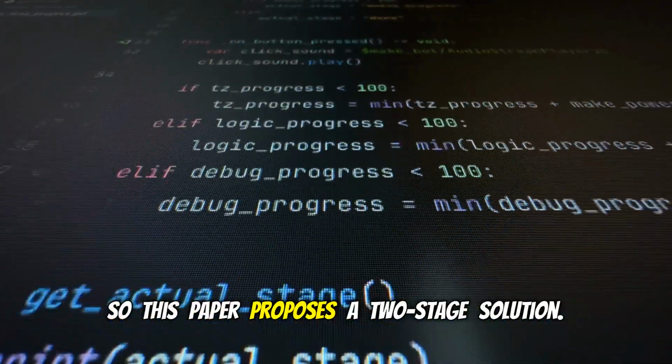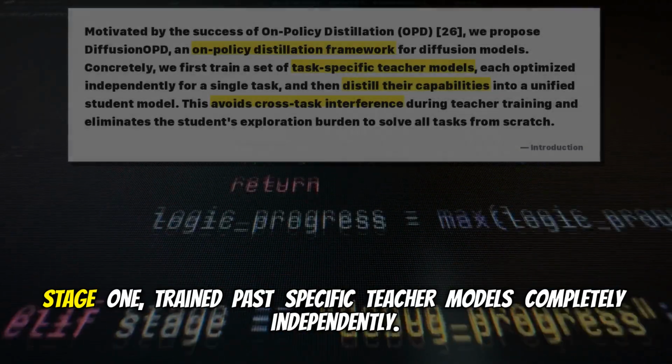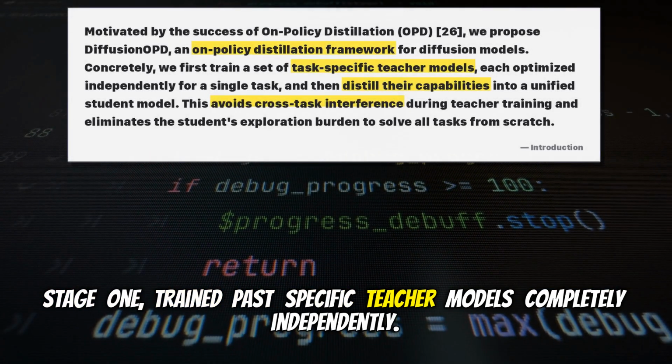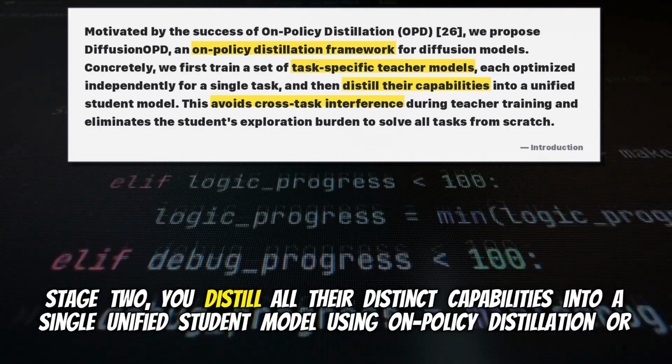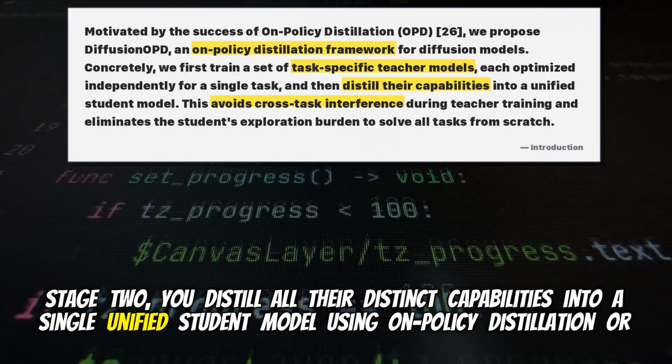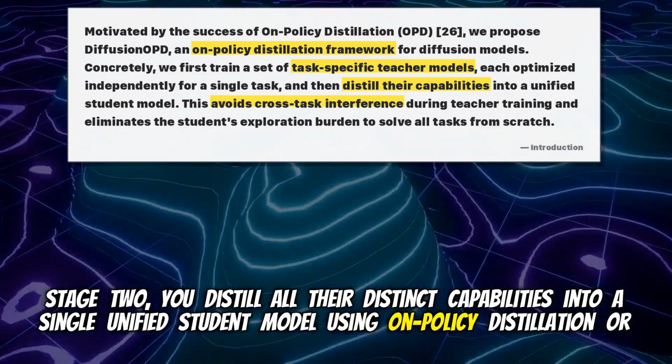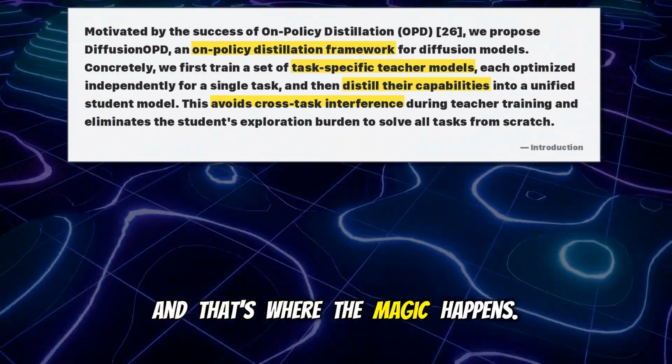So this paper proposes a two-stage solution. Stage 1, train task-specific teacher models completely independently. Okay. Stage 2, you distill all their distinct capabilities into a single unified student model using on-policy distillation, or OPD. And that's where the magic happens.